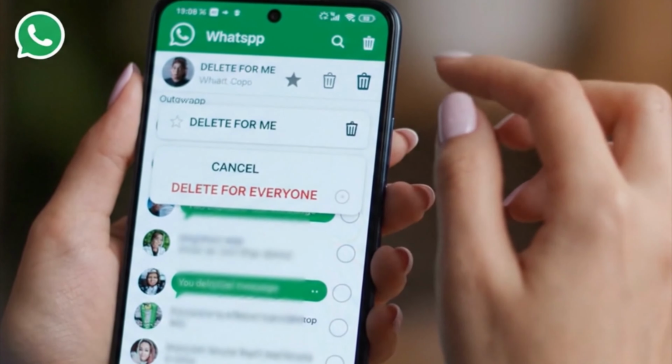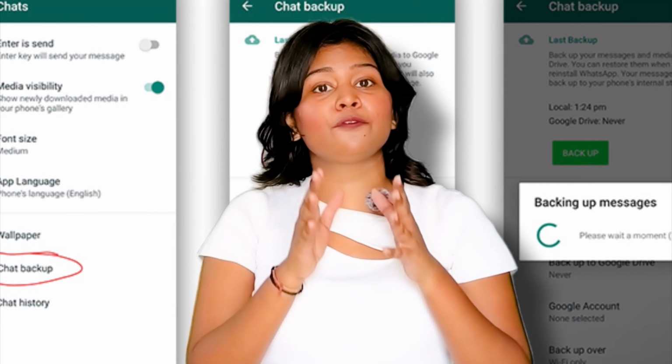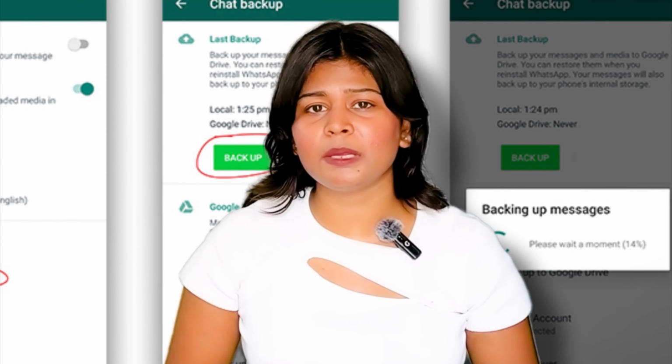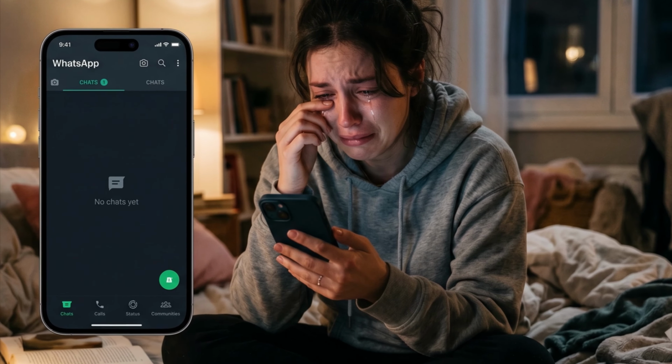You know that moment when you delete the chat on WhatsApp and think, yeah, I don't need this anymore. And then 5 minutes later, you are like, wait, I actually needed that. But here is the good news, you can still recover your WhatsApp chats even if you didn't take a backup. And trust me, most people lose their chats permanently because they make one small mistake. So don't skip anything and let's get started.